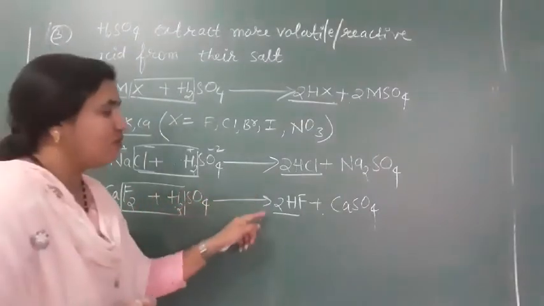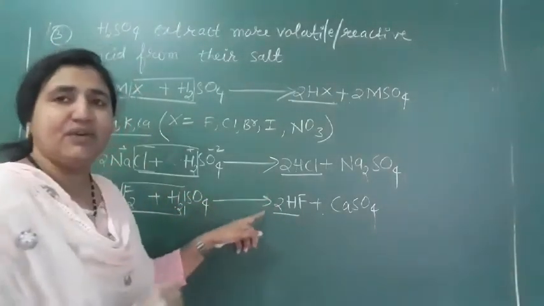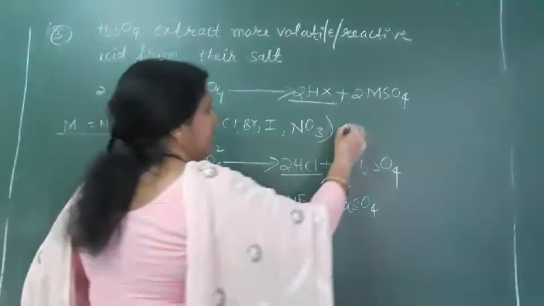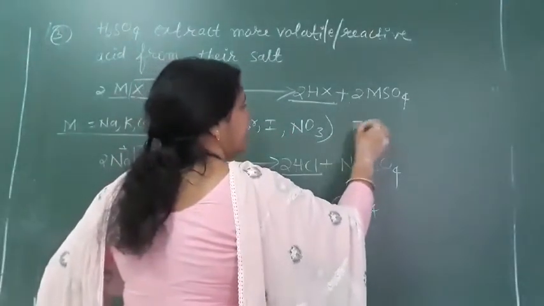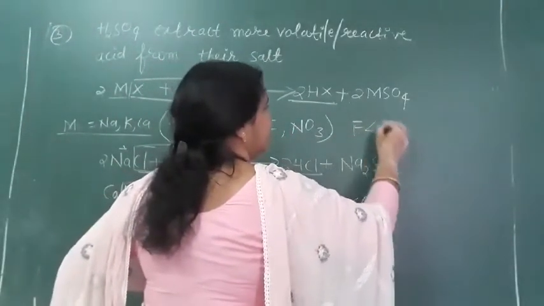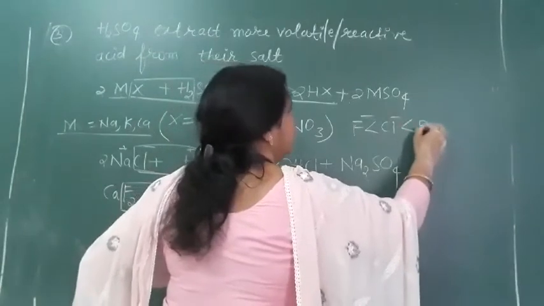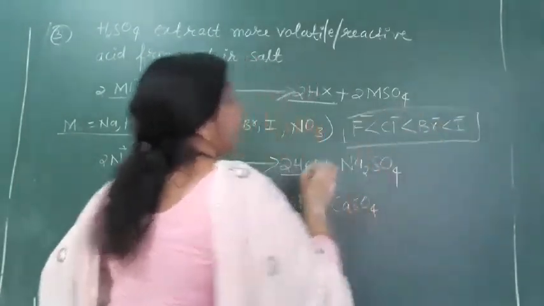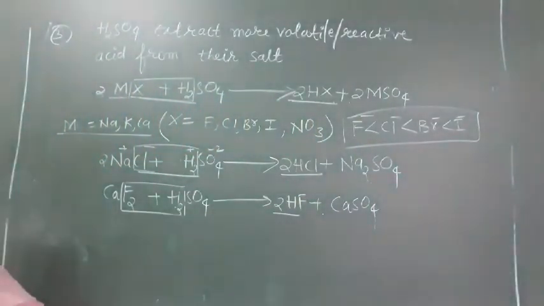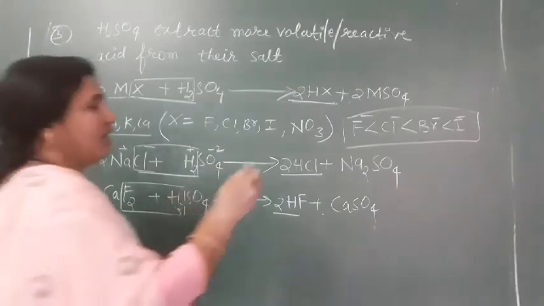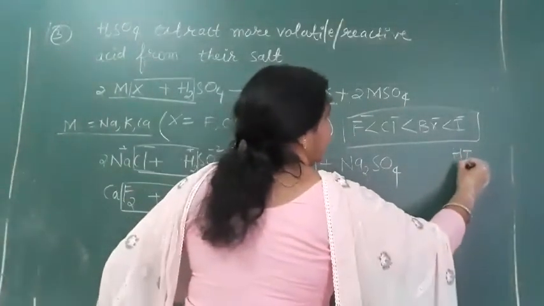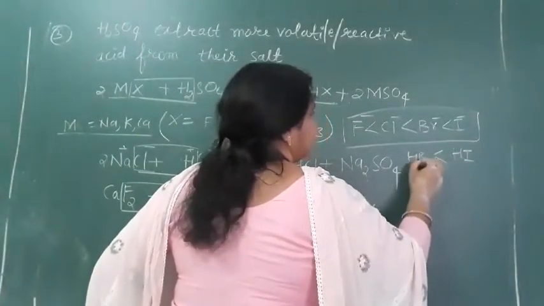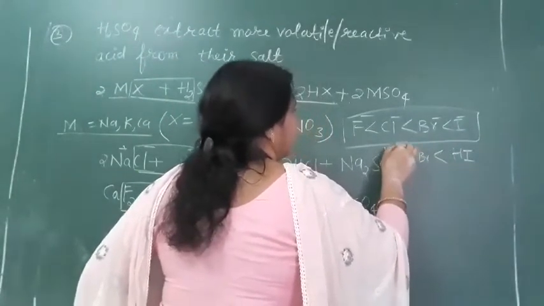These acids are volatile and highly reactive. In the reactivity order, HI is a very strong acid, then HBr, then HCl, and then HF.